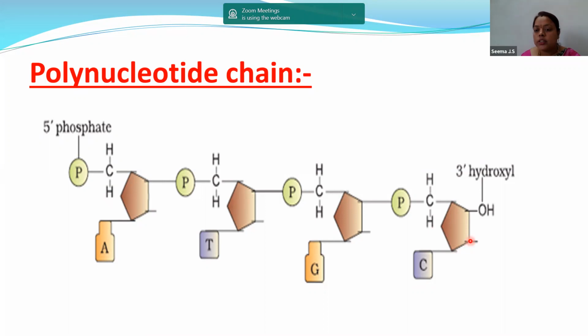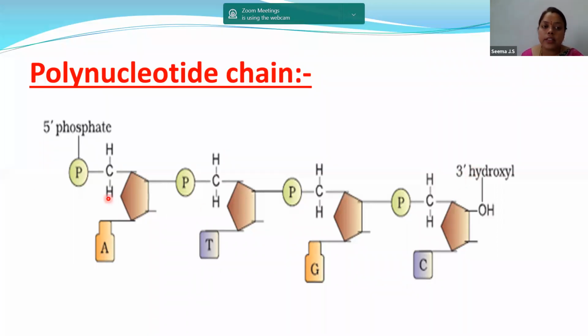Next, 1, 2, 3. When you see this last image towards the extreme right side, you have 1, 2, 3. That means the hydroxyl group is attached to the 3rd carbon. So we are calling it 3' hydroxyl group. Let us repeat this. The phosphate is attached to the 5th carbon, so we are calling it 5' phosphate, whereas the hydroxyl group is attached to the 3rd carbon. So we are calling it 3' hydroxyl group.